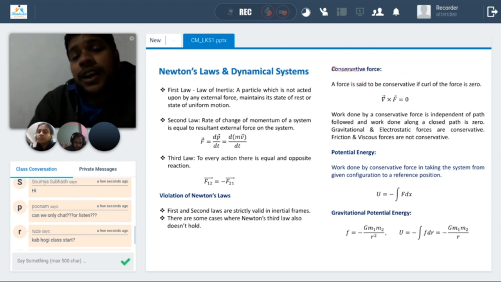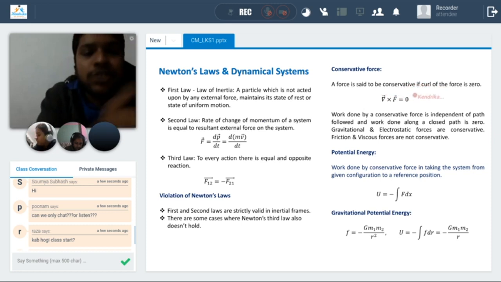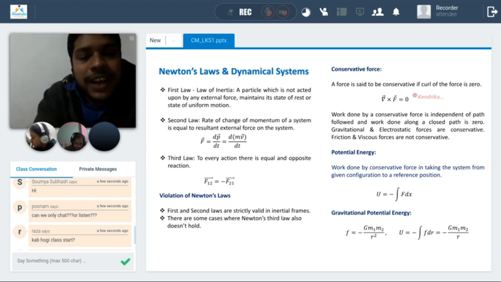So here we discuss Newton's laws, and then conservative forces. For a conservative force, the curl of the force is 0. There can be many questions on this topic. They give a force and ask whether it is conservative or not, so you can calculate the curl of that force. If it is 0, then it is conservative.